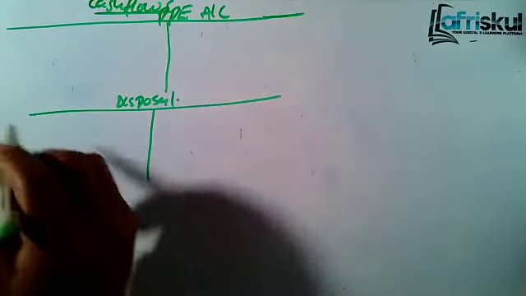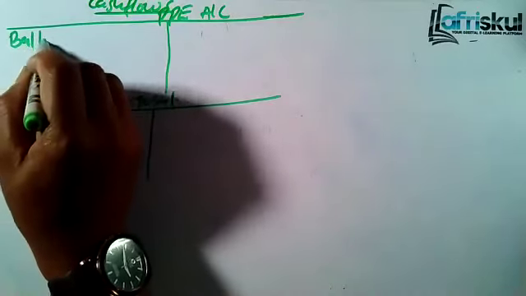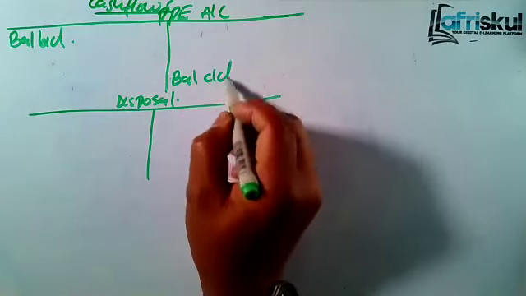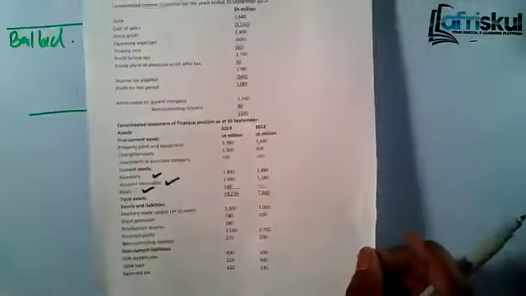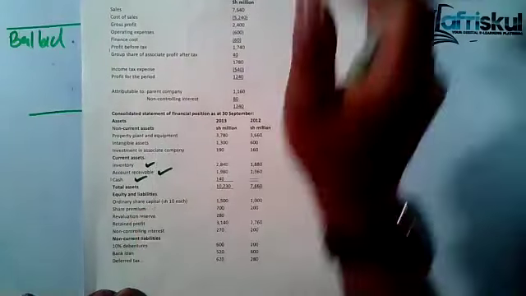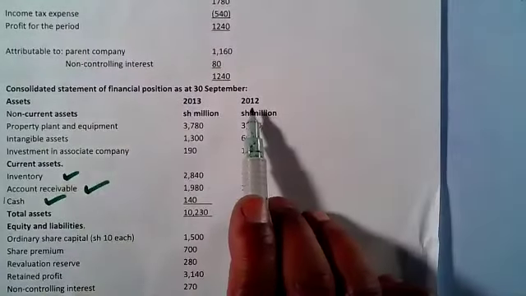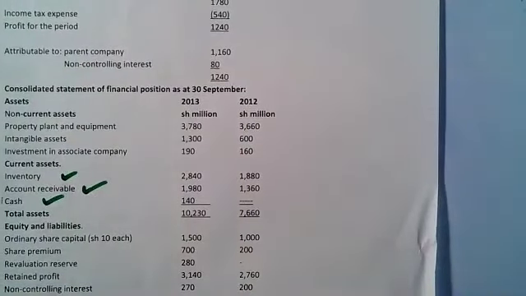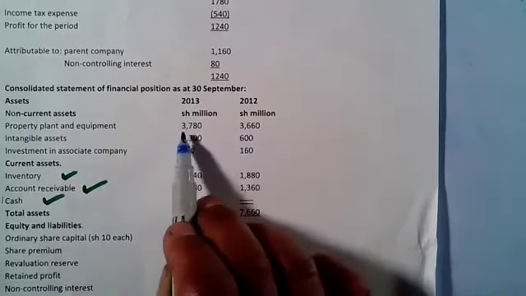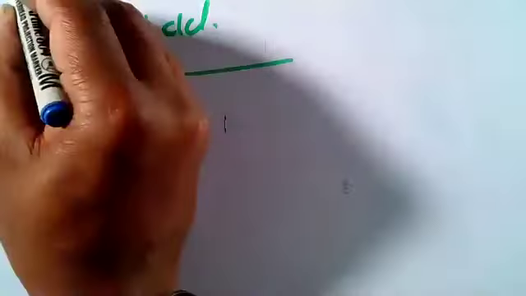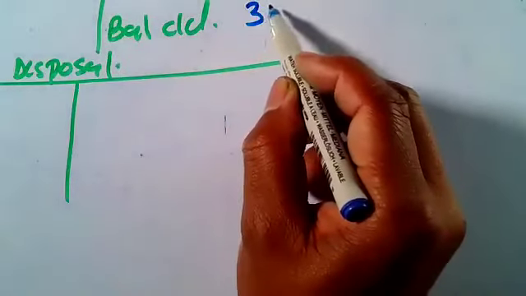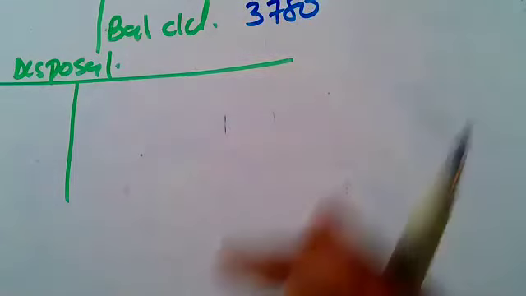Now, PPE is an asset. That means you'll be having the balance brought down on that side, and here you'll be having the balance carried down. So from the trial balance, we have here the PPE. Remember, 2012 is our opening balance. The closing is 2013. So the balance brought down will be that 660. The balance carried down will be that 780.